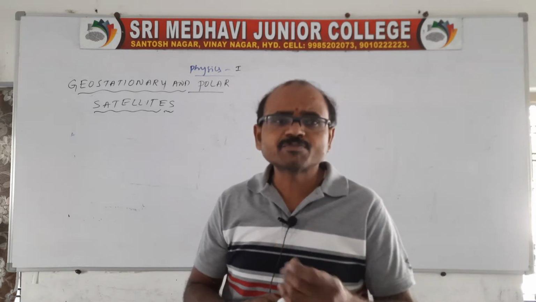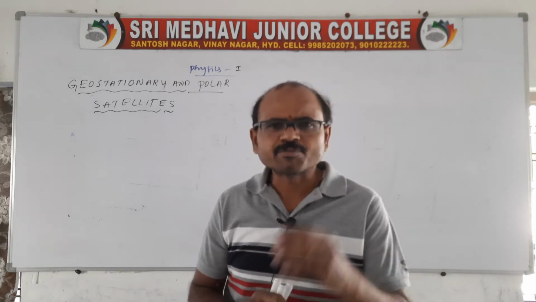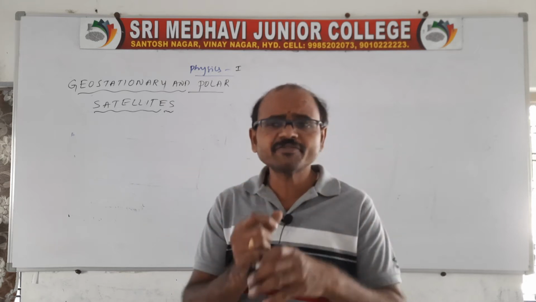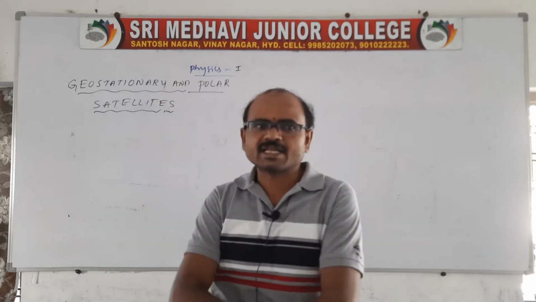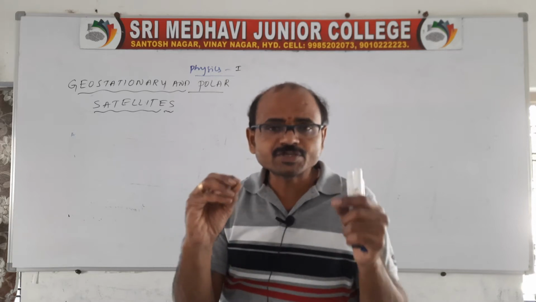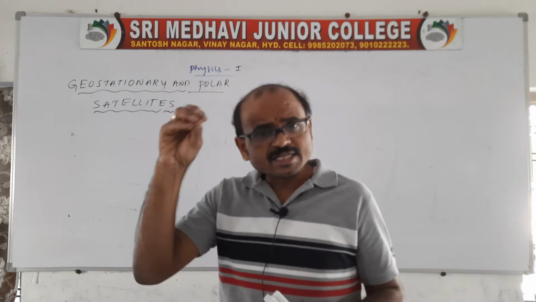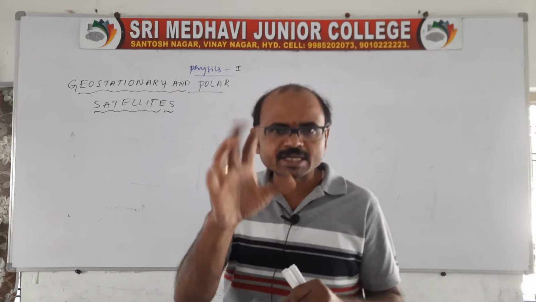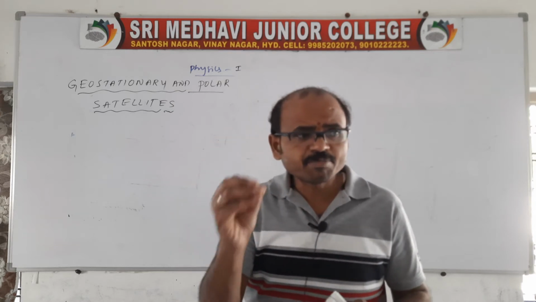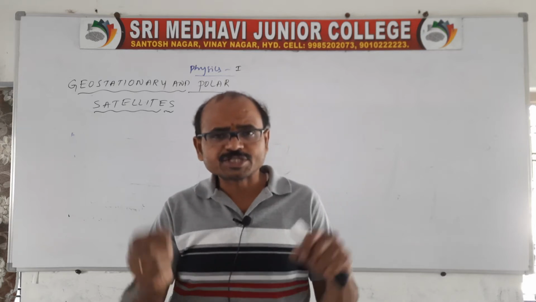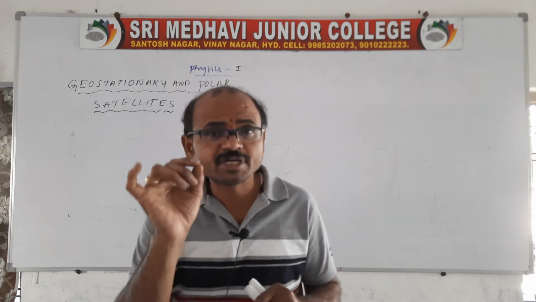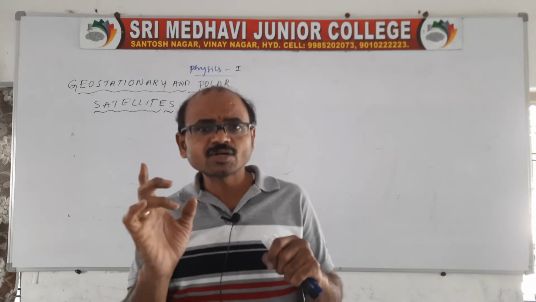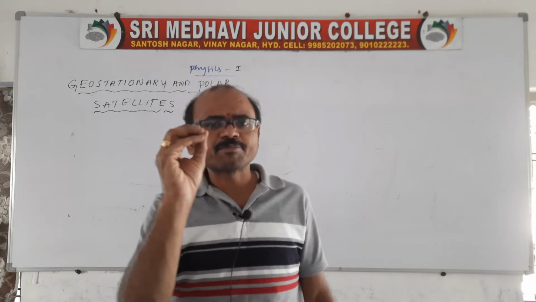Sir, what is meant by geostationary? Stationary in the sense that the time period of a geostationary satellite is equal to the time period of rotation of the Earth. The Earth's rotation and the satellite's rotation have the same time period.